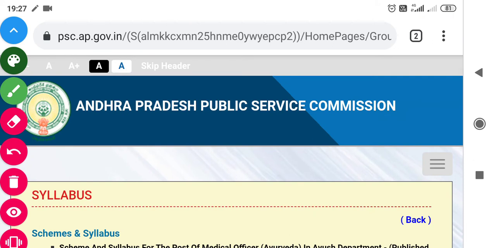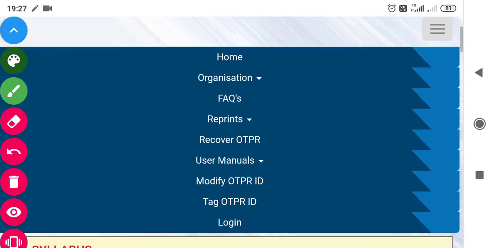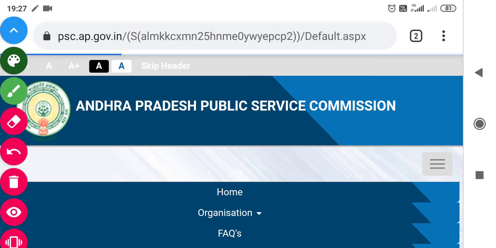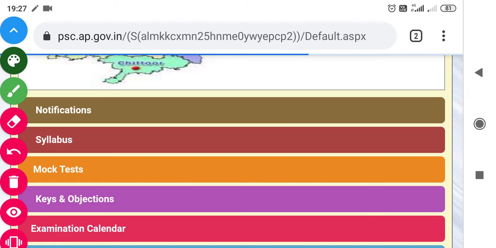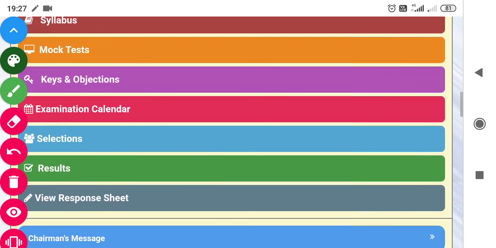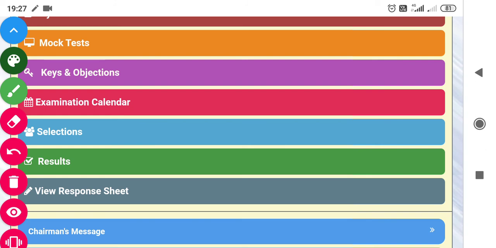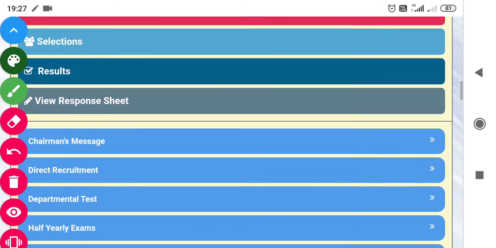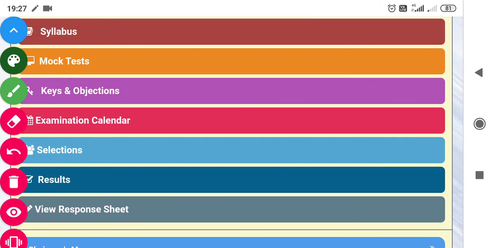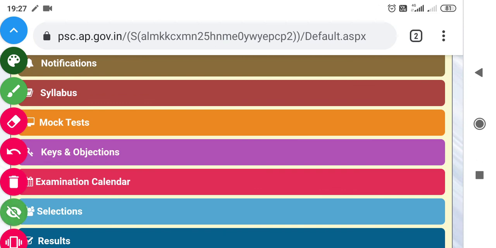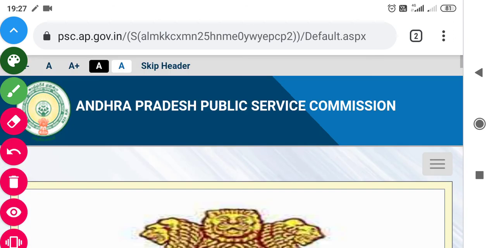After that, if you want to download the question banks or the answer keys, where can we do it from? You have to scroll down like this, and you can see the mock test. Here, by clicking here, you can attend the mock test of different types of examinations which are conducted by the Andhra Pradesh Public Service Commission.